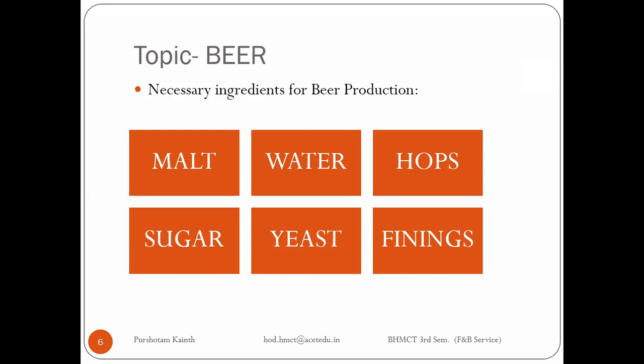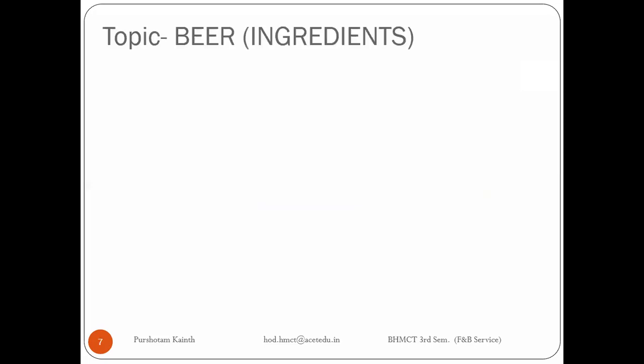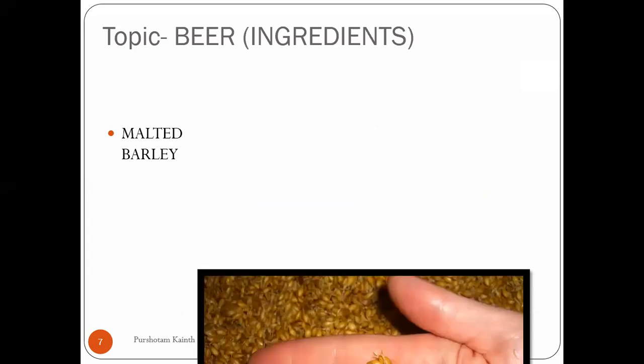That stage is called malted barley. Now it is not simple barley, it has changed into malted barley, right? That's why I've written malt over here. So one by one we will discuss and check the roles of each and every ingredient in the production of beer. The first one is malted barley.